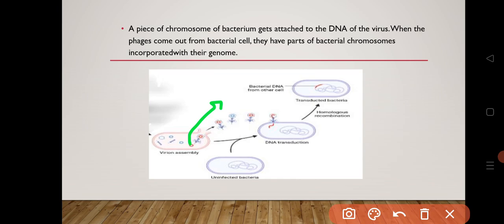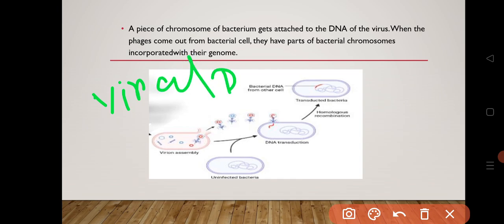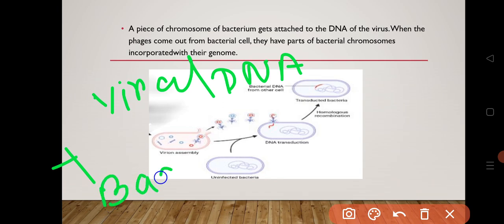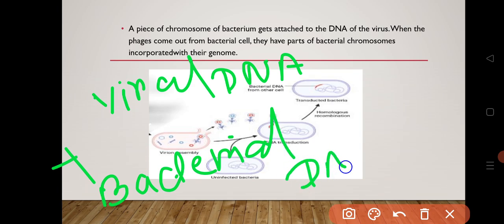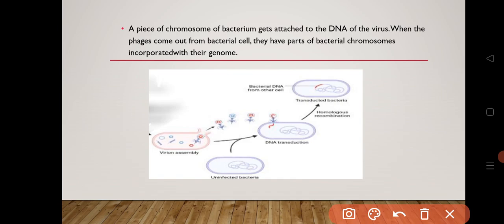But in these phages there is viral DNA plus bacterial DNA. Both DNAs are present in this phage DNA.